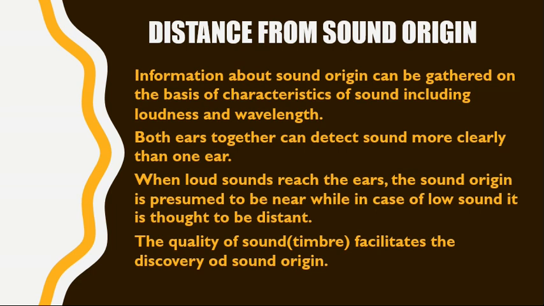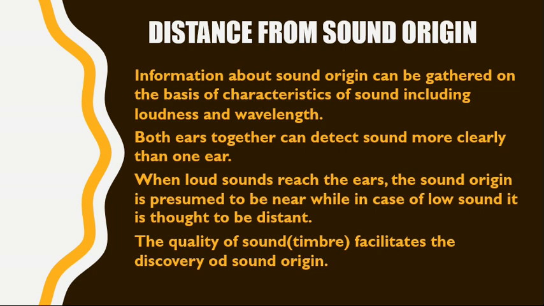Both ears together can detect sound more clearly than one ear. Okay? The reason is that sounds come from all directions, which helps in estimating the sound. When loud sounds reach the ear, the sound origin is presumed to be nearer, while in case of low sound and soft sounds, we assume that the sound origin is far away from us. When we are listening to something, the intensity of the sound waves keeps on changing. This continuous change also affects our space perception.